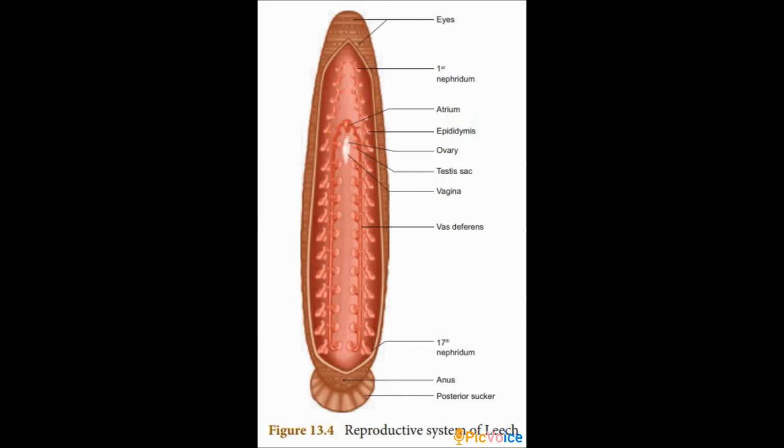That's all about the male reproductive system. Next, move on to the female reproductive system. It consists of ovaries, oviducts and vagina. We can see them one by one.